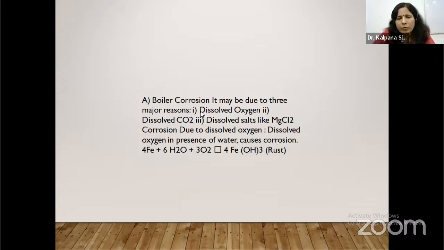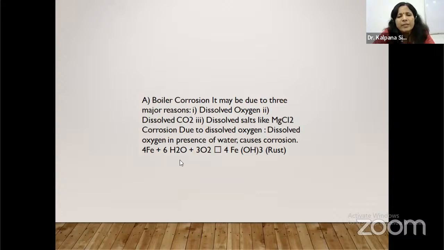There are so many reasons, like if boiler water contains dissolved oxygen, dissolved carbon dioxide, dissolved salts like magnesium chloride. These are responsible for causing corrosion in the boiler. Look at the reaction. What will happen? Iron reacts with water and oxygen.